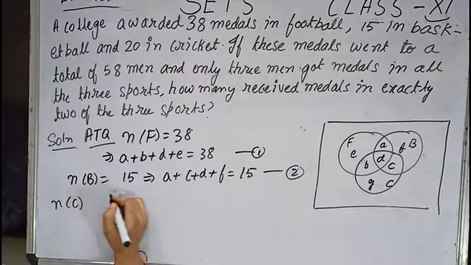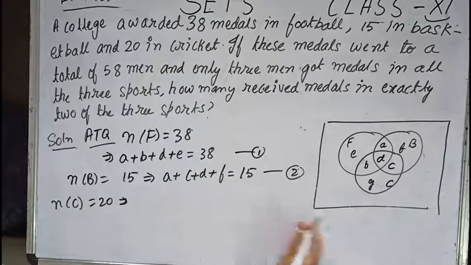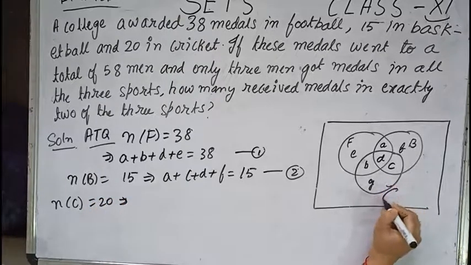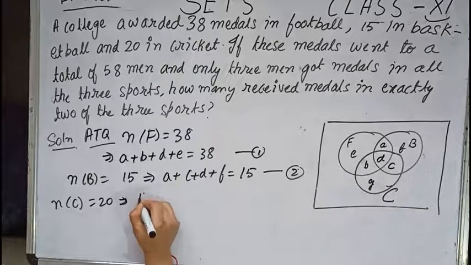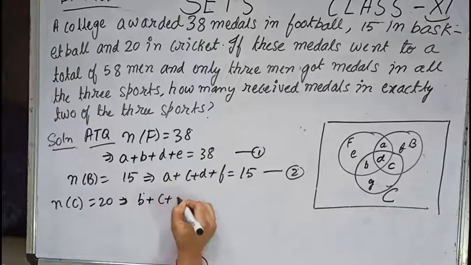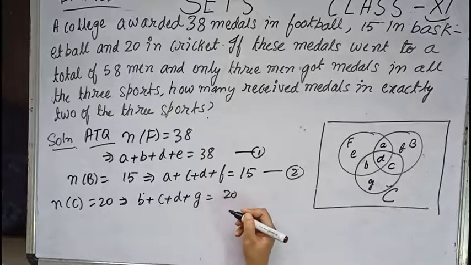And N(C) equals 20. Now let us make it capital C. N(C) is B plus C plus D plus G equals 20.